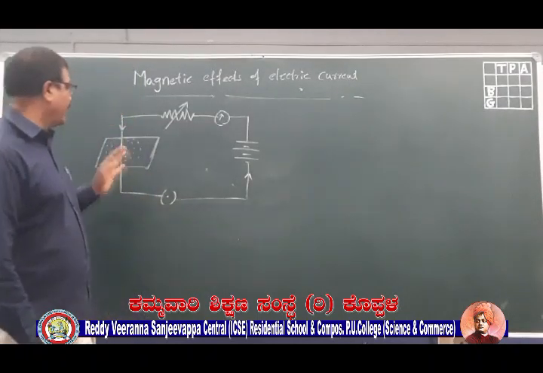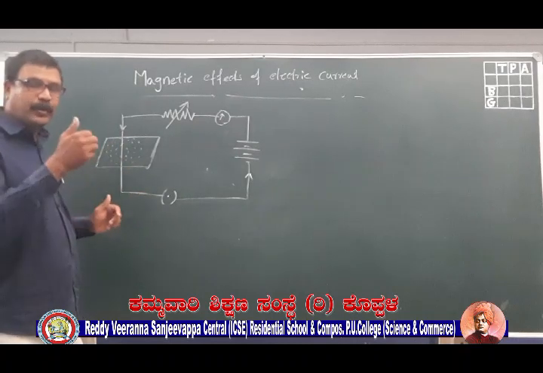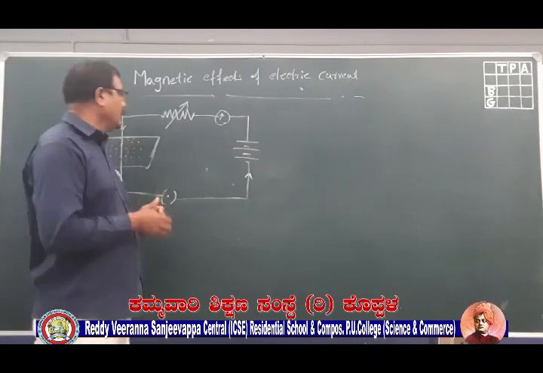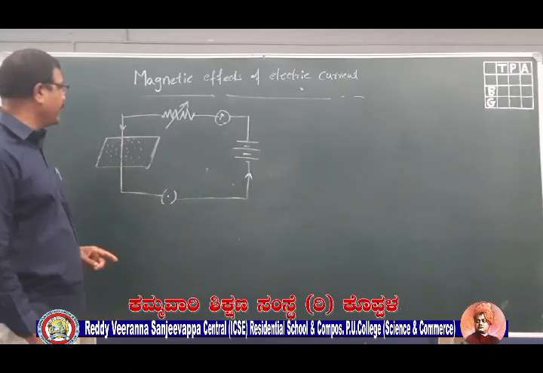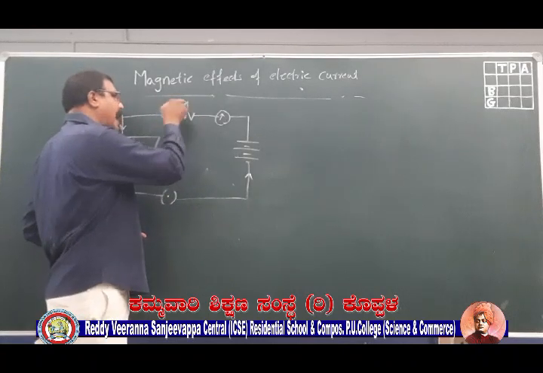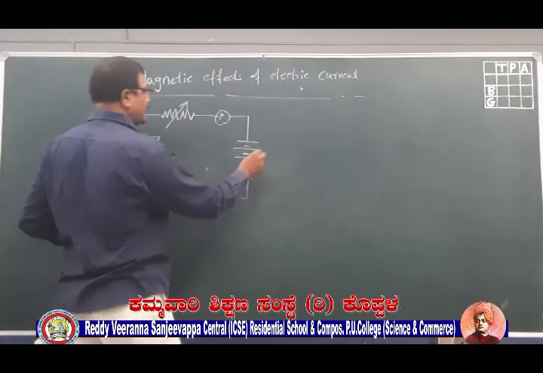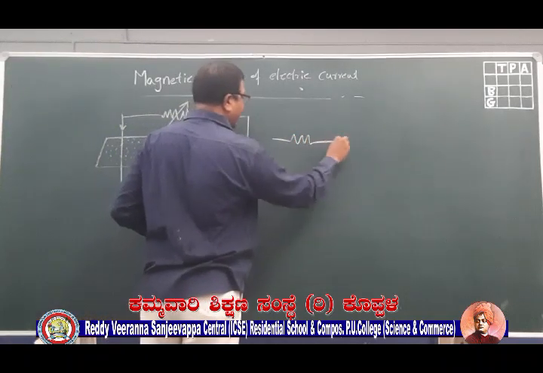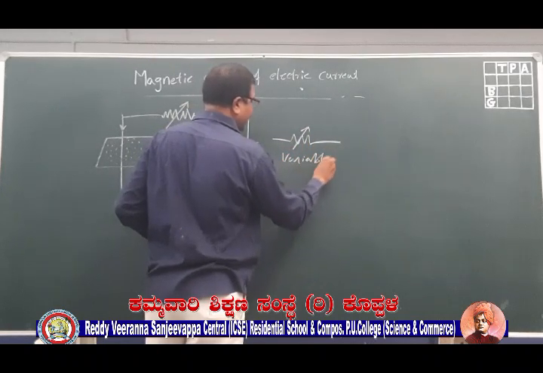Now I have already shown that a current carrying conductor will produce a magnetic field around it. So now let us study it once again in detail. I have a circuit diagram here. If I put a resistance and an arrow on it, it is called a variable resistor.